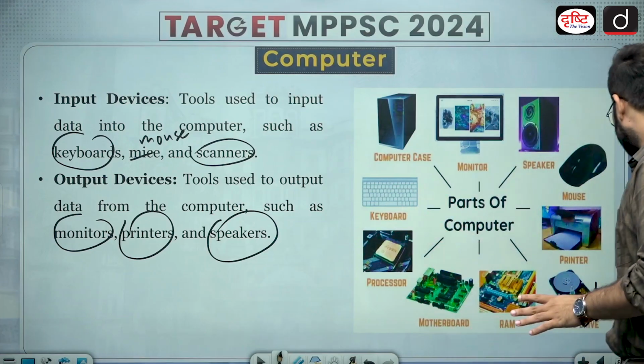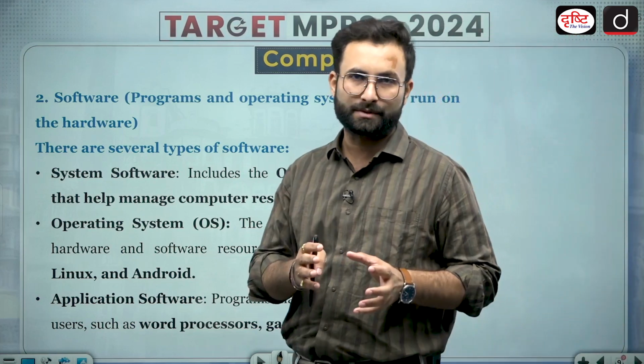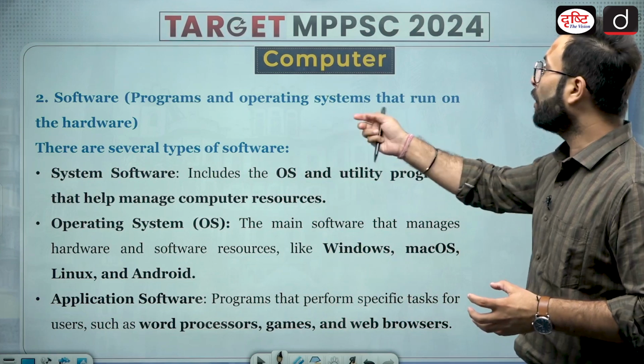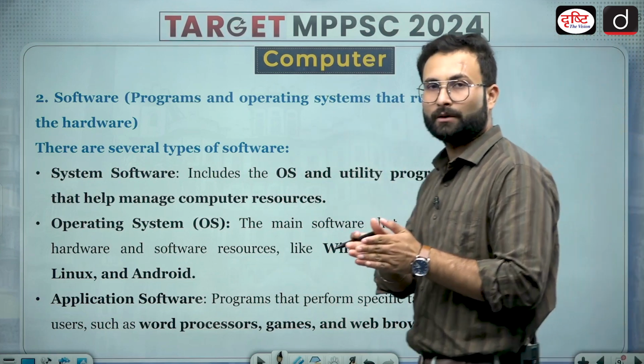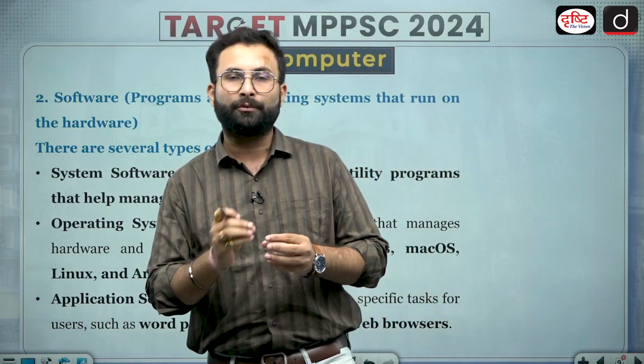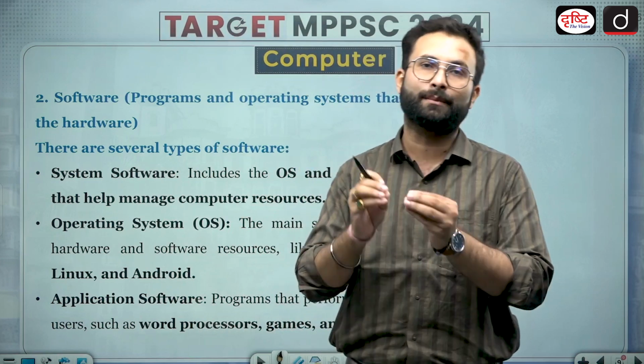Now coming to the next part, that is basically software. Now software are nothing but the programs. Here you can see programs and the operating systems that run the hardware. Now hardware is the physical part. For that to run or to perform, there should be an instruction. Those instructions are basically software.